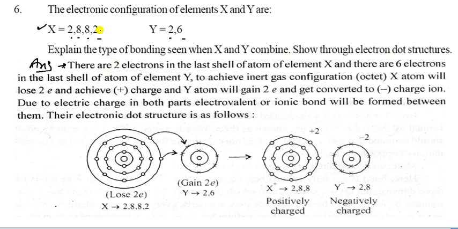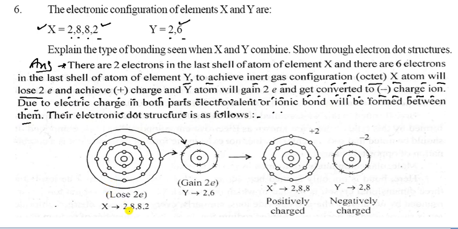There are 2 electrons in the last shell of the element X, and there are 6 electrons in the last shell of the atom of element Y. So to achieve inert gas configuration, octet, the X atom will lose 2 electrons and achieve a positive charge, and the Y atom will gain 2 electrons and get converted into a negatively charged ion. Due to the opposite electric charges, an electrovalent bond will be formed between them. So their electron dot structure is as follows.